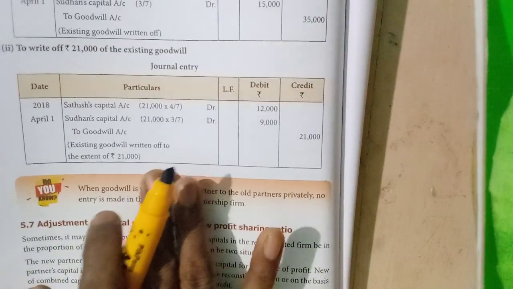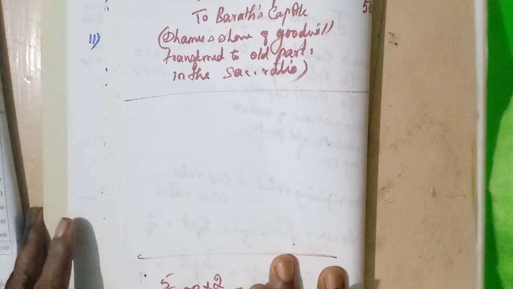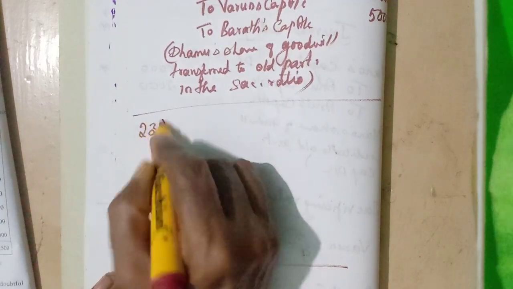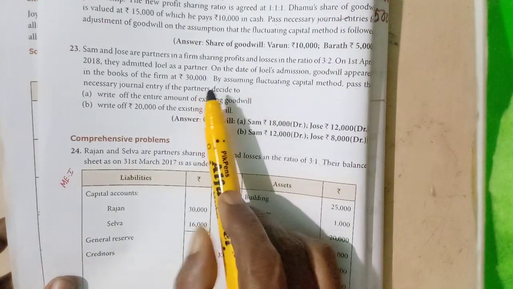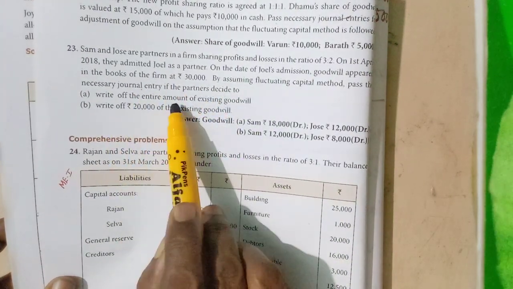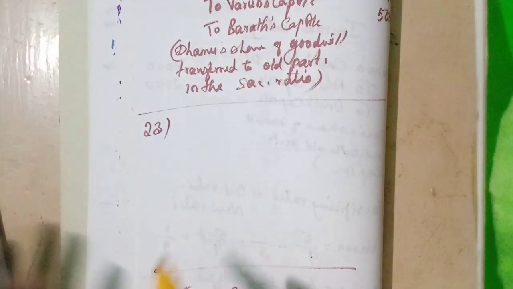Okay, shall we see this one? This exercise also we will do. Next, exercise 23. The same model is given. Goodwill in the books of the firm is 30,000. Write off the entire amount of existing goodwill, or write off 20,000 of the existing goodwill.